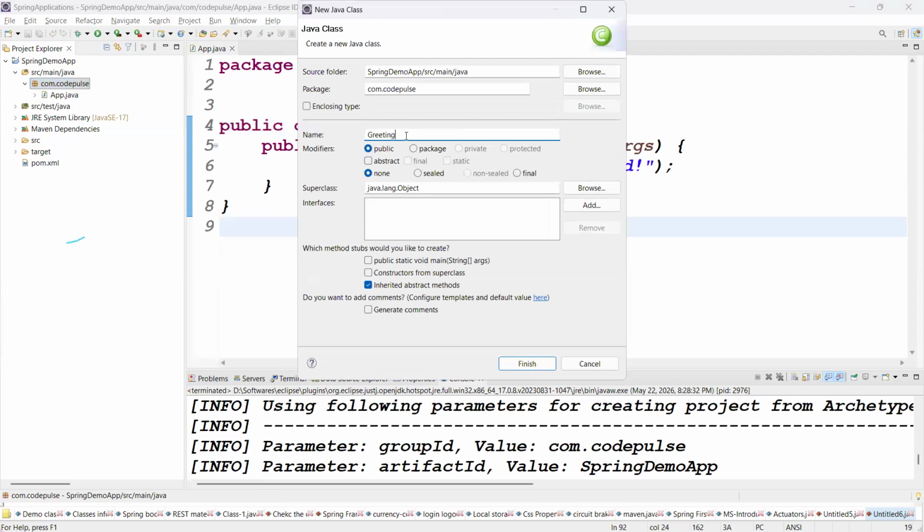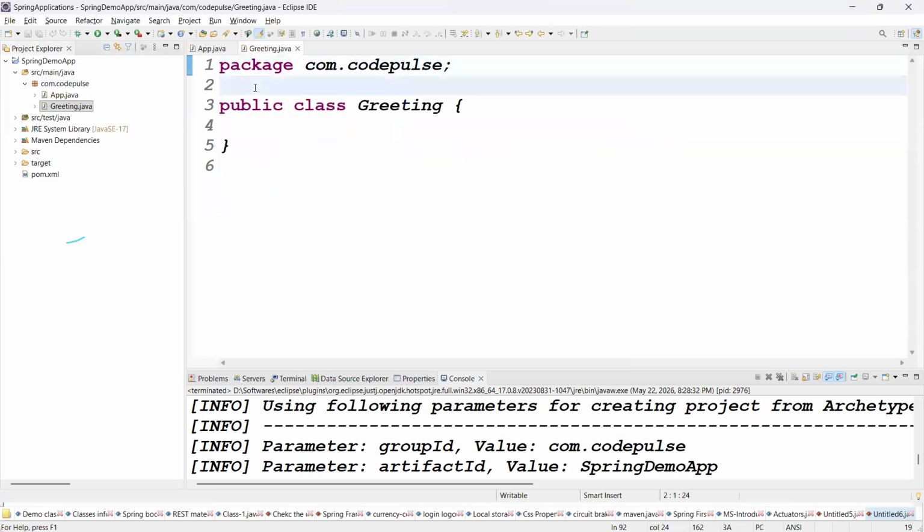Tell me guys, I want to take the class like, greeting class, the first one. Can I use the greeting or can I take the hello world? Yeah, can I take the greeting, right? We can take the greeting class. Guys, yes or no? Yes, sir. Can I create the greeting class, right? You click on the finish button. This is the greeting class.